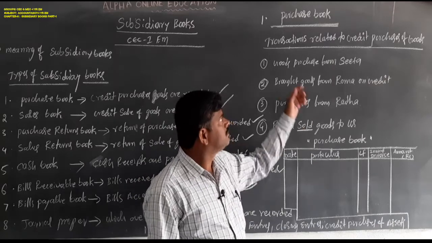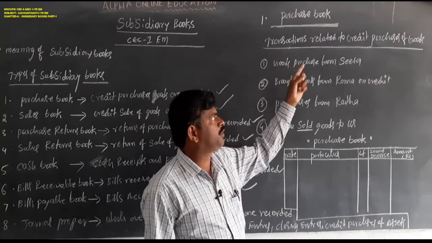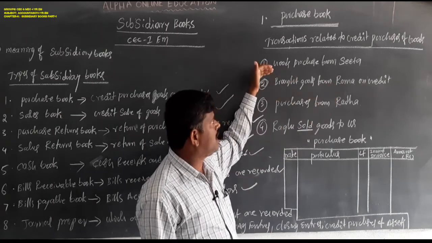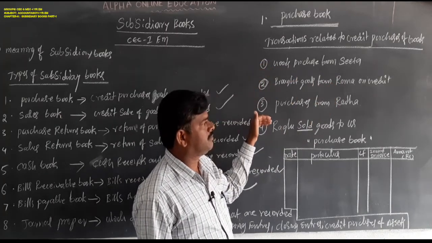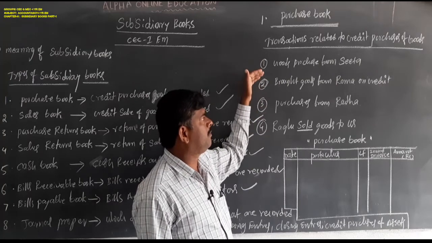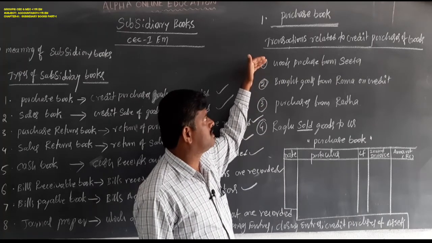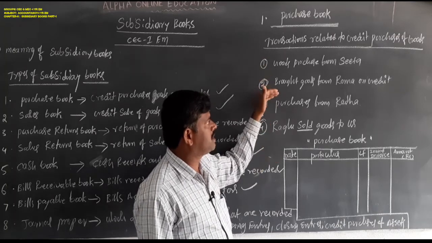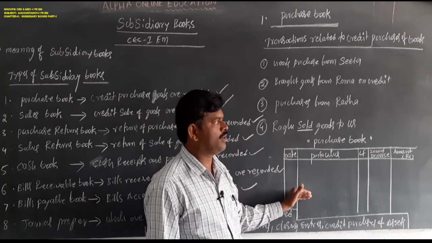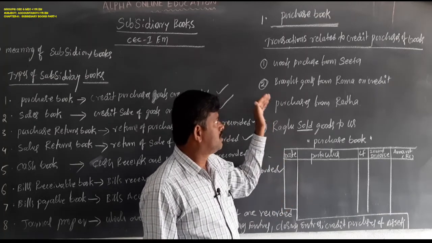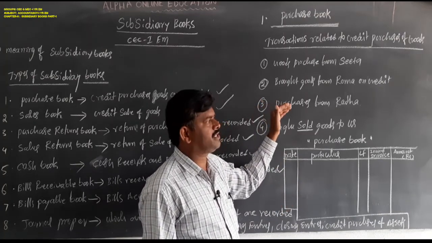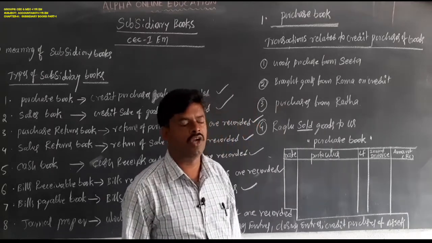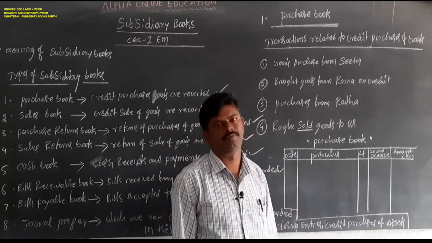Once again, transactions related to credit purchases of goods. When they are given in the problem, just like this type of transactions in the problem, the same transactions will be recorded in the purchase book. Otherwise, other transactions are not taken into the purchase book.